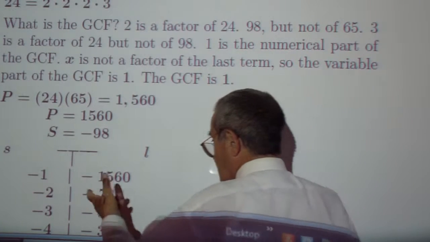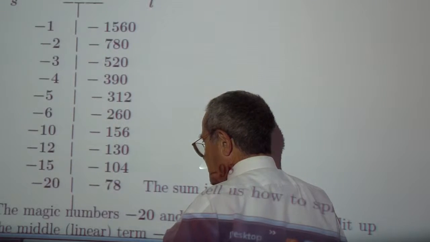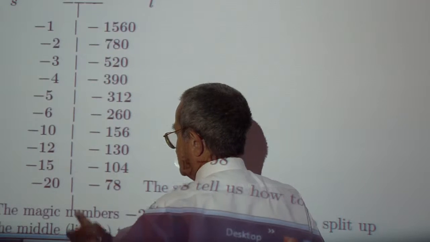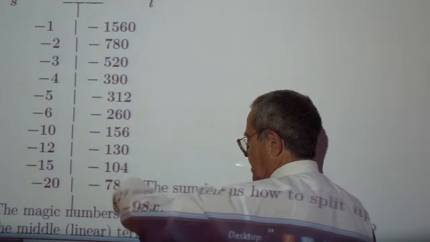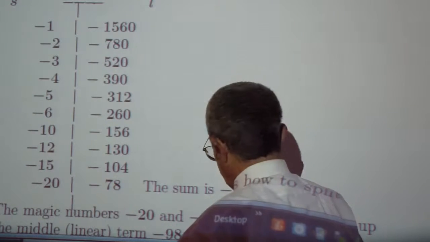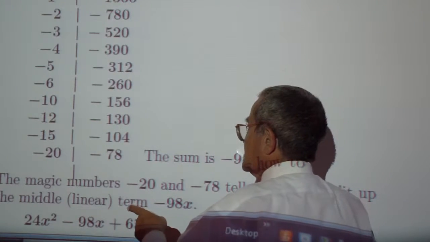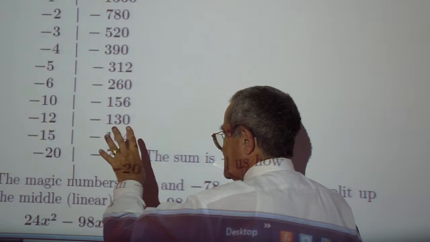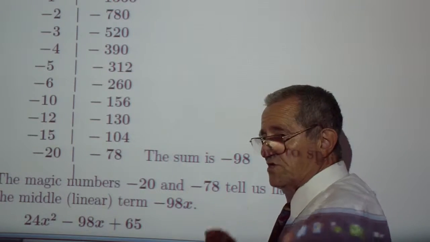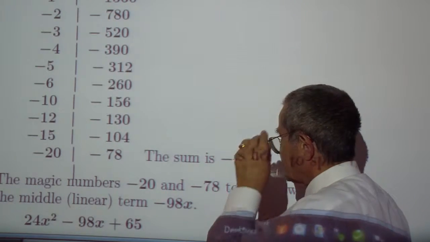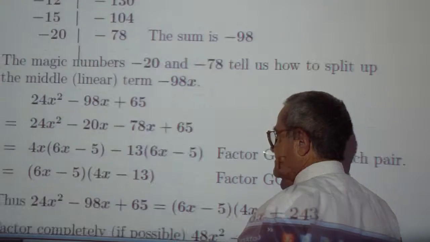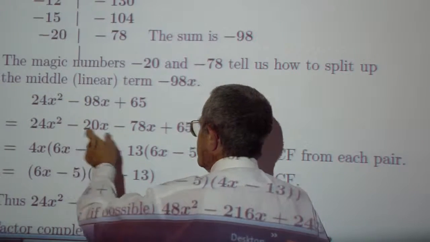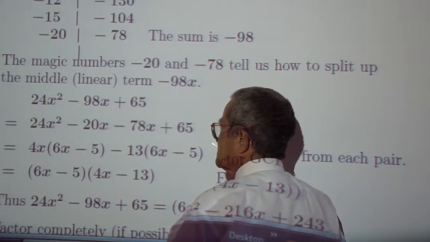And run through all the possibilities. Some of you might want to use a calculator and just pick it up somewhere and see whether you have to go up or down. It can be done that way. Except if you want to show that you cannot factor it, then you want to make sure you have all the possibilities. Okay, the magic numbers are negative 20 and negative 78.